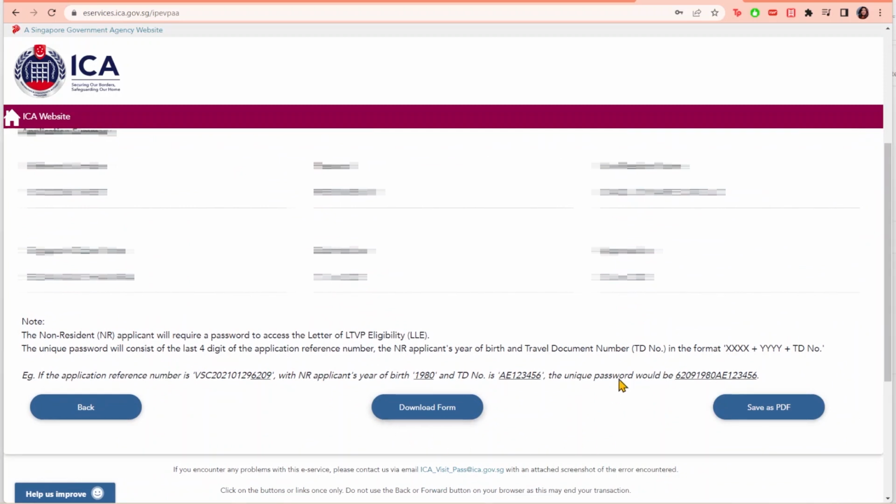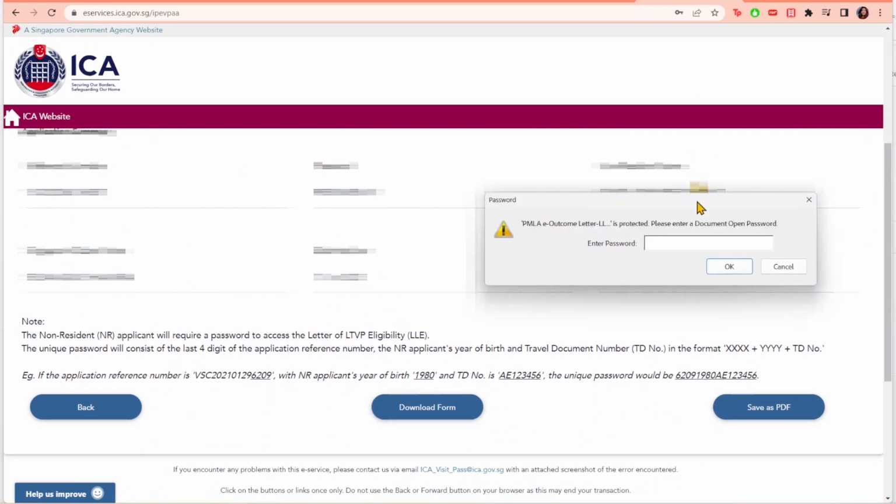The PDF file is password protected, so to get the password, type the last 4 digits of the application reference number, the non-resident's year of birth, and the non-resident's travel document number. And there you have it. Don't forget to save the file.